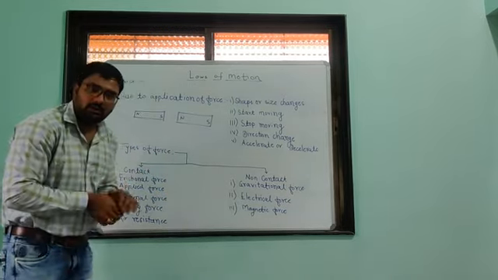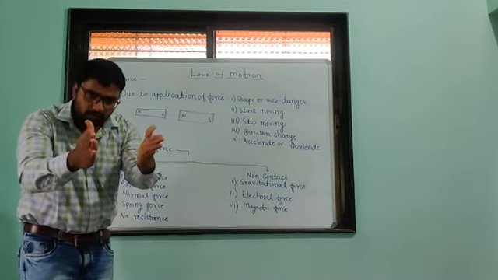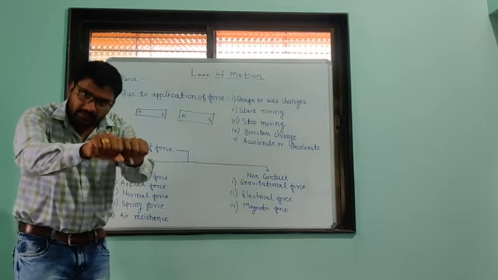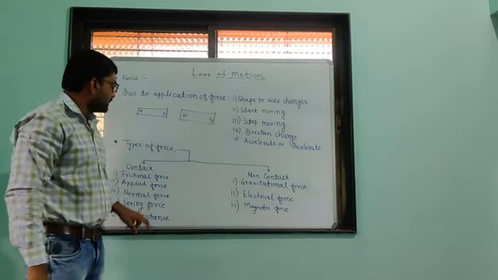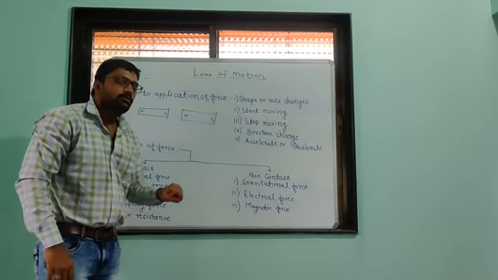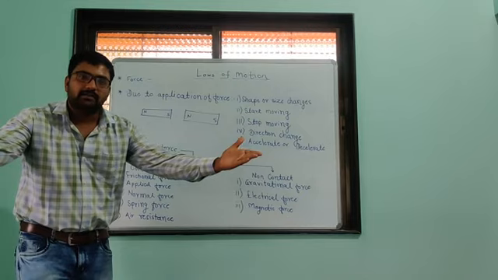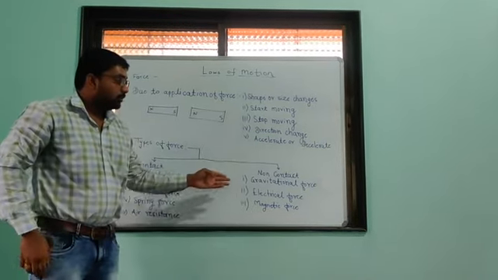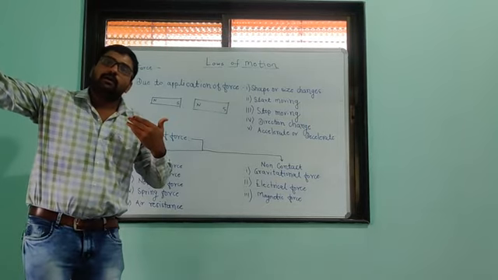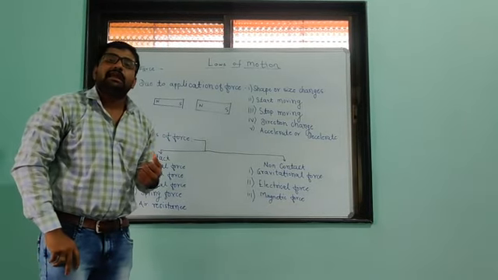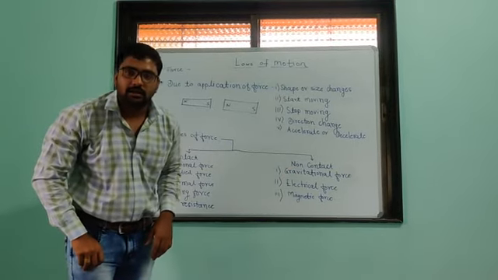Contact and non-contact, I already told you. Contact means two objects are in direct physical contact with each other. Such forces are called contact forces. In a non-contact force, two objects are not in direct contact with each other. I gave you the example of gravitational force: Earth and Sun are very far away from each other, still there is a force present. That force is called the gravitational force.